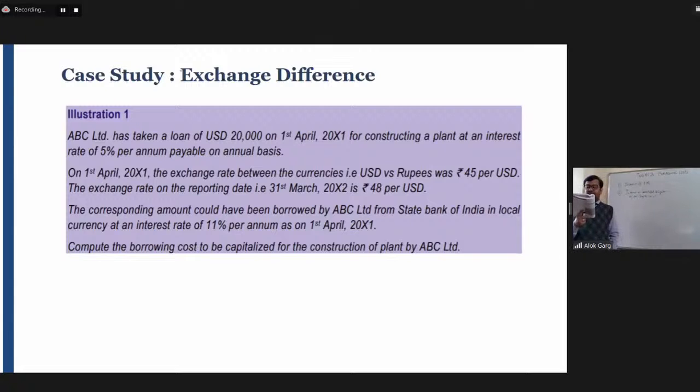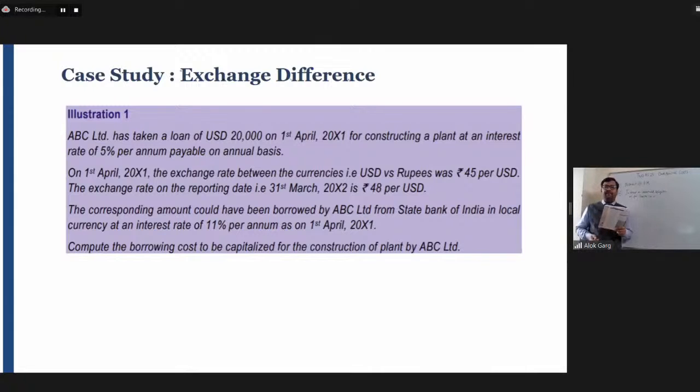The exchange rate on the reporting date, that is 31st March 2002, is rupees 48 per USD. The corresponding amount could have been borrowed by ABC from State Bank of India in local currency at an interest rate of 11% per annum on 1st April 2001. Compute the borrowing cost to be capitalized for the construction of plant by ABC Limited.